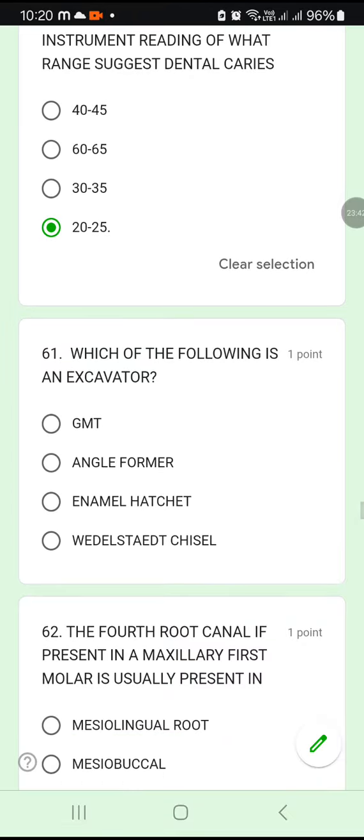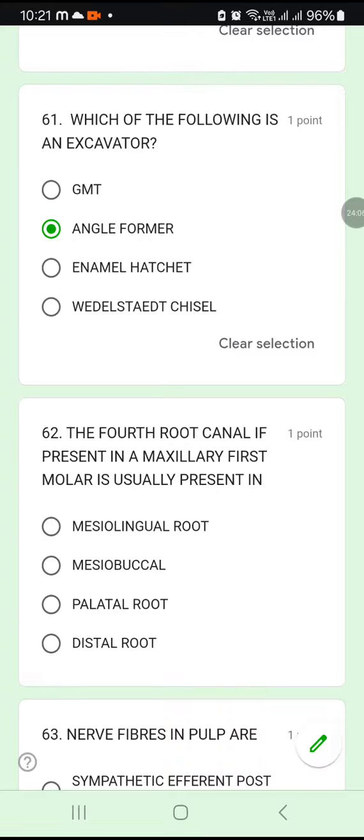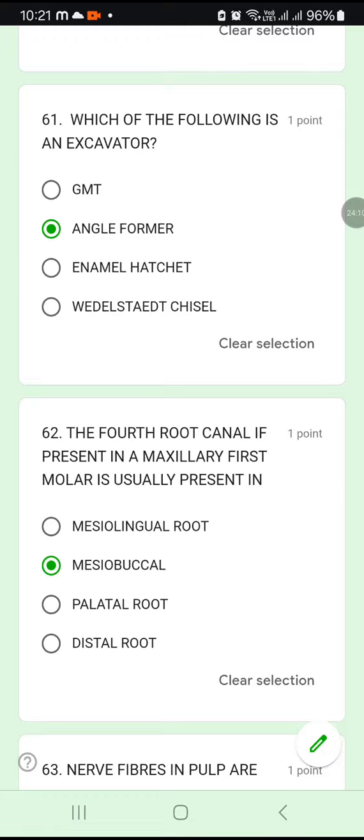D. Question number 61. Which of the following is an excavator: GMT, angle former, enamel hatchet, wedge, sledge chisel? Okay, which is an excavator? The one among the given options is actually the angle former. Okay, angle former can be used as an excavator. Angle former. 61B. The fourth root canal, if present in the maxillary first molar, is usually present in the mesiobuccal, isn't it? MB1, MB2. Okay, that is why MB2 root canal finding is very important. Okay.